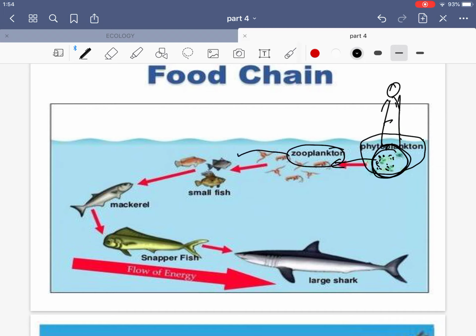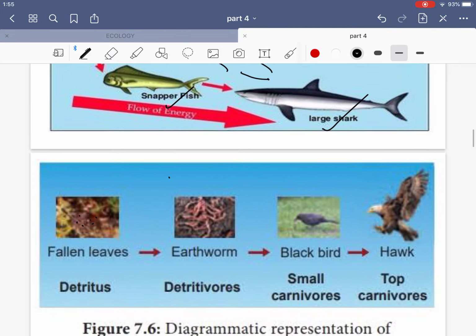The zooplanktons will be further eaten by smaller fishes, and smaller fishes will be eaten by some medium-sized fishes like mackerel and snapper, and these medium-sized fishes and the smaller fishes also will be eaten by the larger fish like shark. So this is an aquatic ecosystem where this thing starts from the grazing food chain, like the phytoplanktons. These are the autotrophs here.